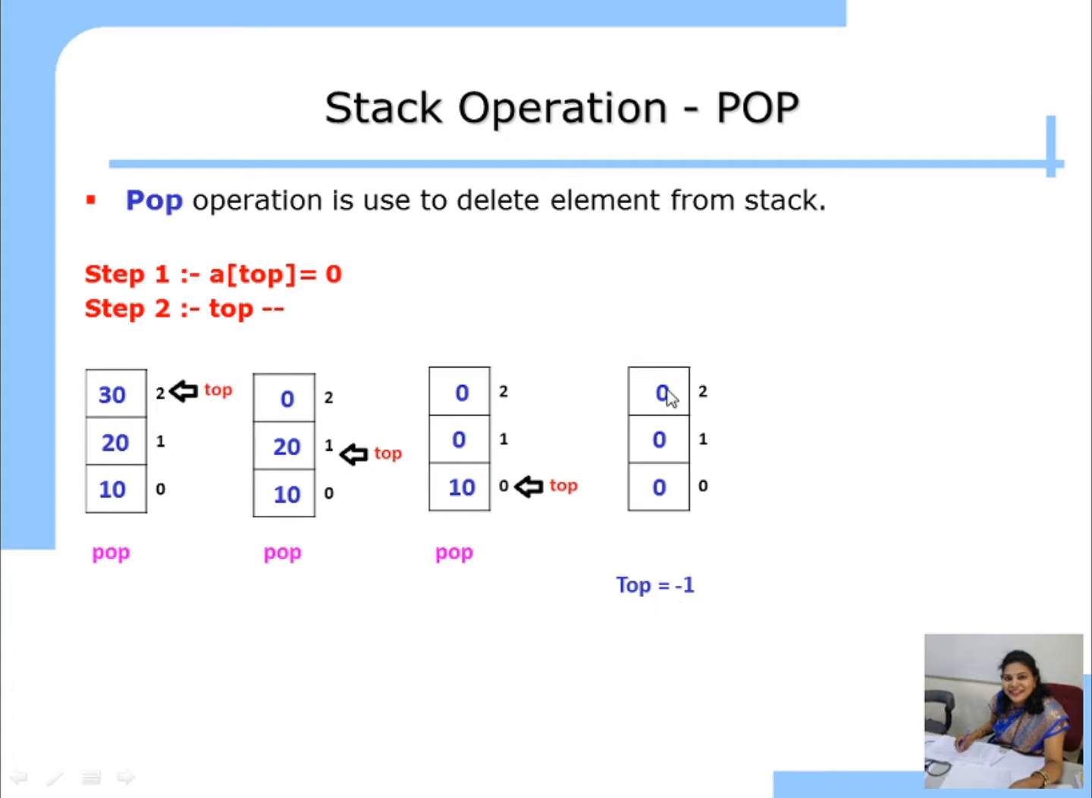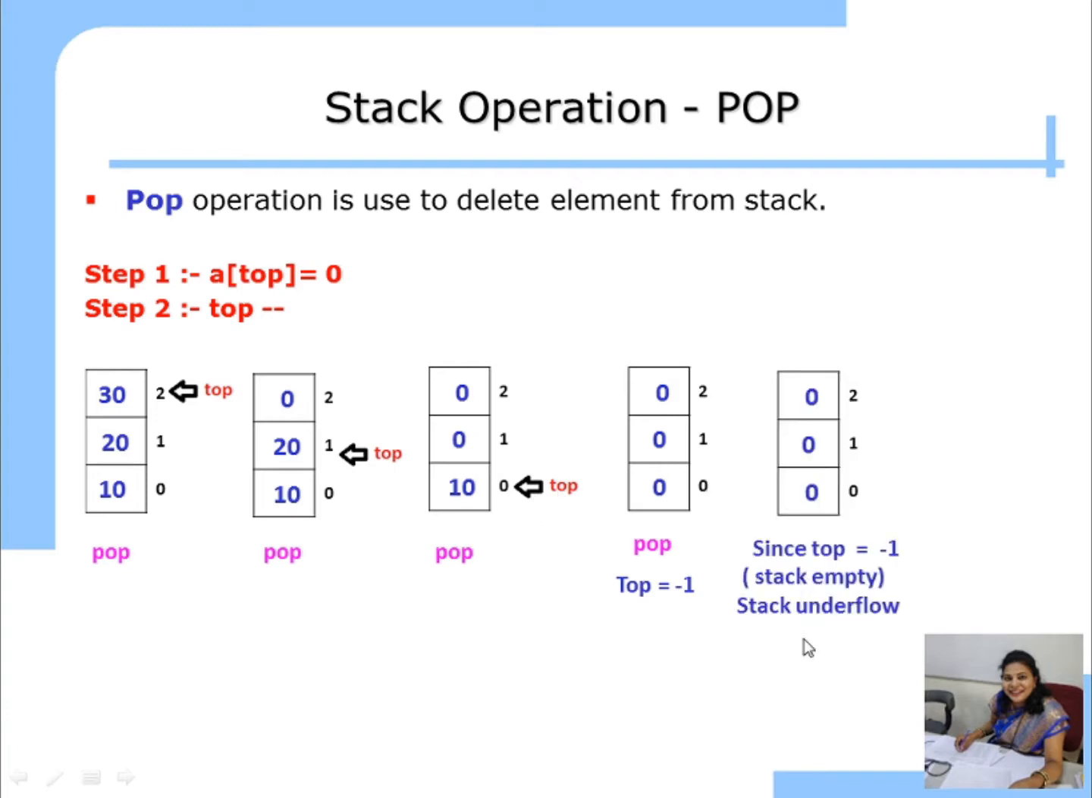If you try to pop the element from the empty stack, you cannot. If you try to pop the element from the empty stack, there should be a message known as what? Stack underflow. So see, if I call pop, this is the fourth time that I am going to call the pop. If you try to remove the element from the empty stack, there is one message. Since top is equal to minus 1, stack is empty. So we print the message stack underflow. You cannot perform the pop operation.